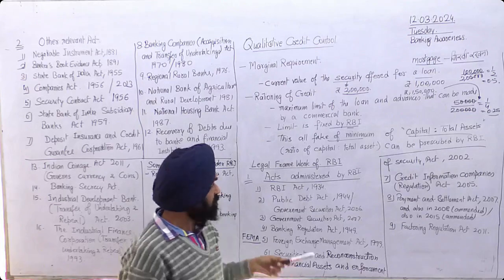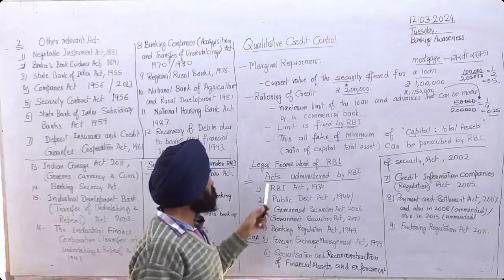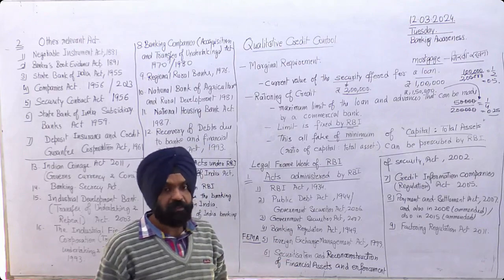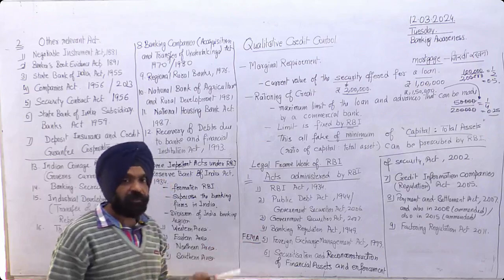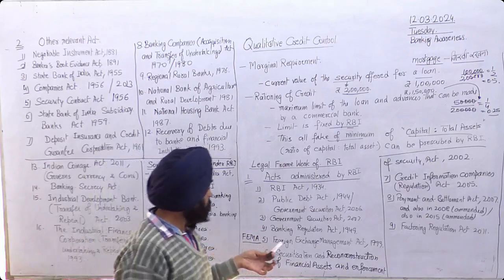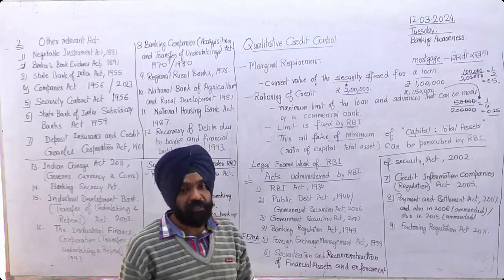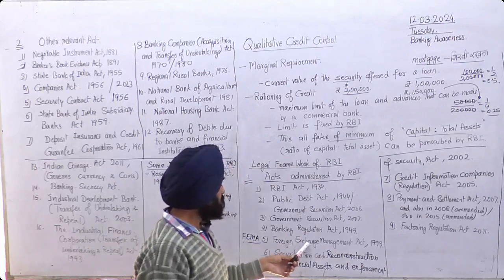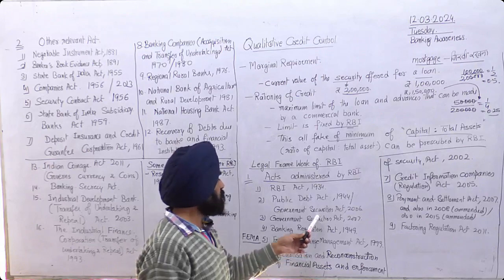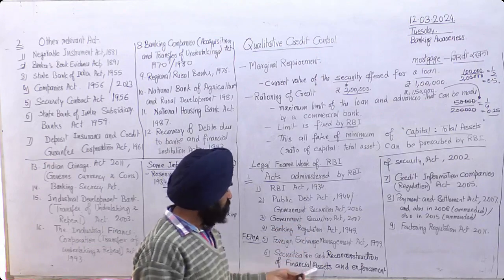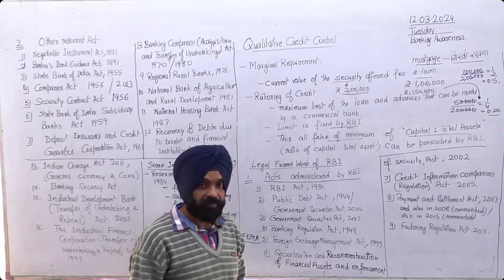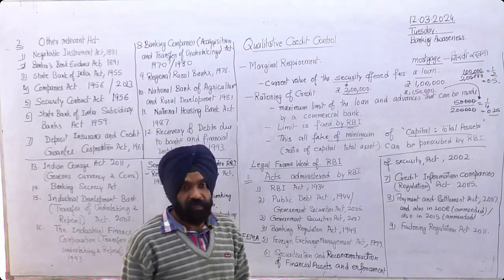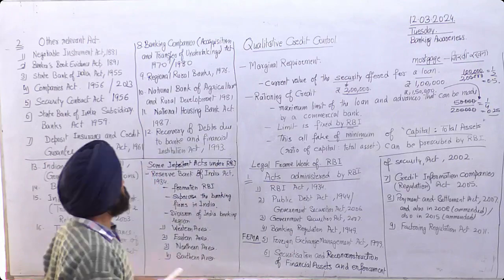Okay, so we need not go into the legal aspect of these laws, but for awareness we should know what terms are used here and what the meanings of these terms are. If we know what foreign exchange is, what banking regulation is, what a security is, what debt is, what a financial asset is. Okay, what is a financial asset? Securities, cash, gold, property, etc., whatever it is.